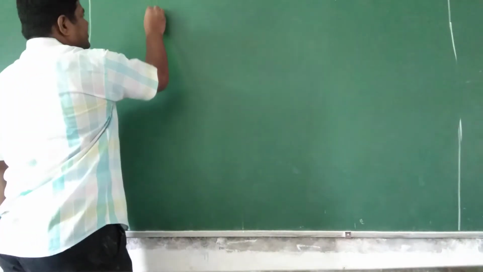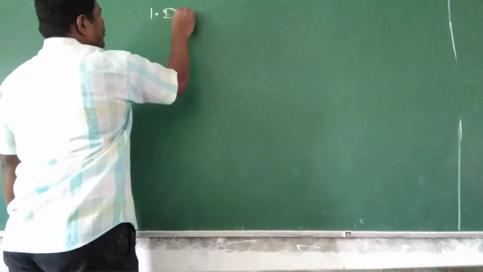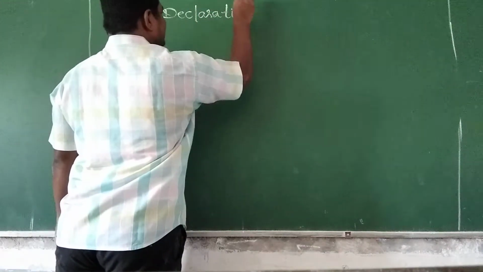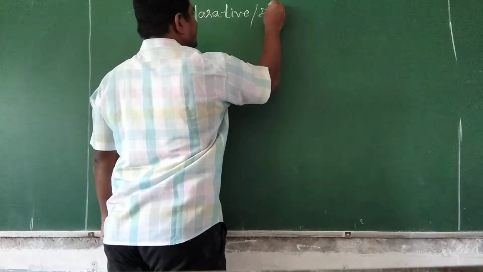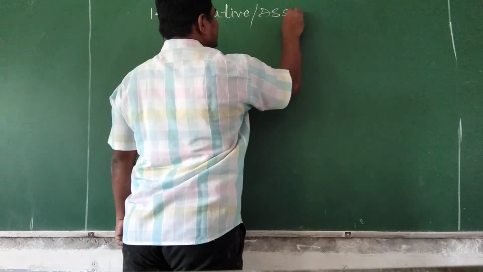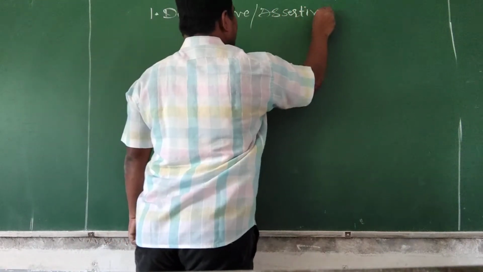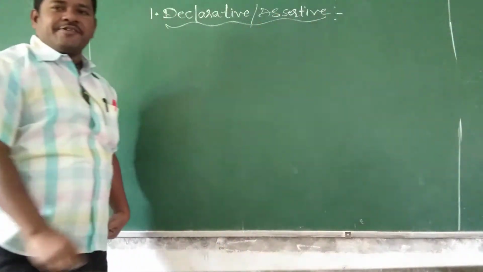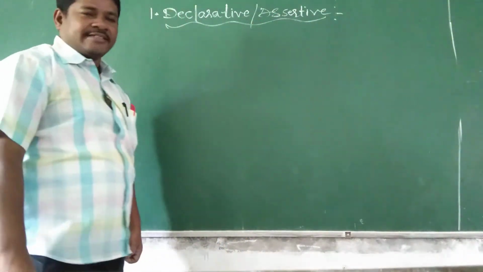Okay, the first one is the declarative or assertive sentence. We can call this sentence a declarative or assertive sentence. What do you mean by declarative or assertive sentence?